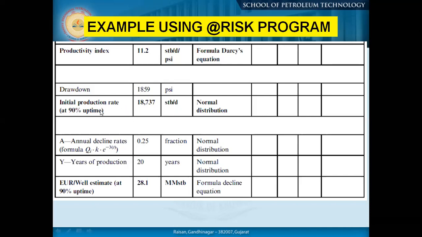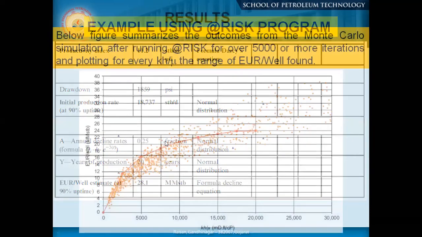So if you are putting the initial production rate, in stock tank barrels per day, and the annual decline rate, these are values which you may not be able to predict very early, but still you need to give certain parameters to get your economics right. This is what we are trying to give.